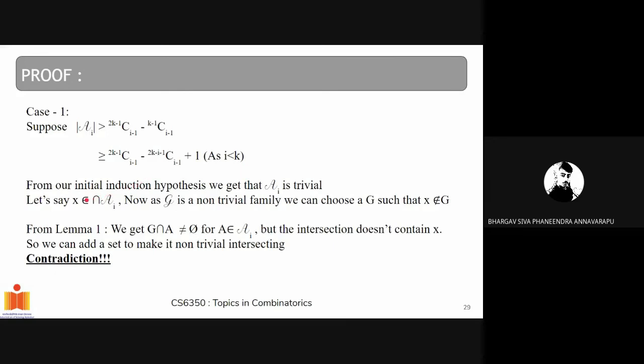So there should exist some element x belonging to the intersection of A_i. This is a trivial element. There can be more than one. Now we know that G is a non-trivial intersecting family, so there should exist a set in G such that x doesn't belong to that set. So we choose a set G such that x doesn't belong to G.